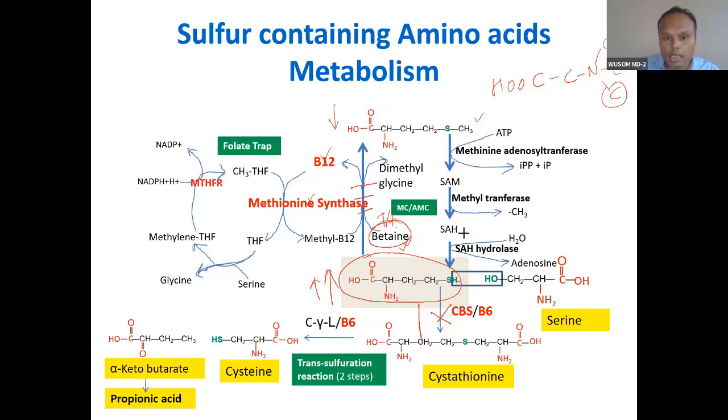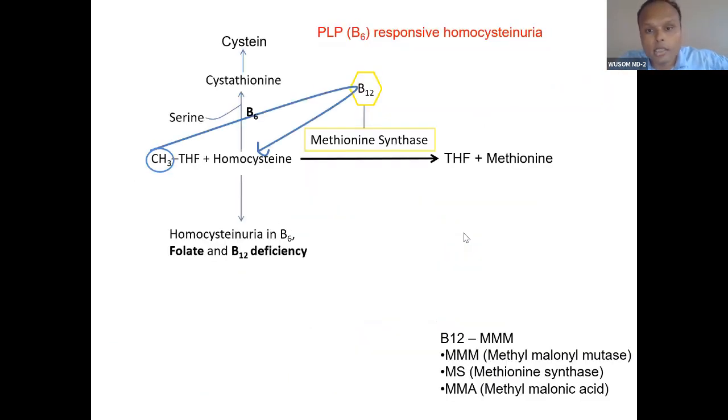So one point is degradation. The second point is synthesis, the remethylation. And the third is treatment. If you divide it into these three overall categories, you will understand the disorder better. Now I will tell you about this cycle, the conversion of methionine into homocysteine and homocysteine into methionine. This cycle is called the activated methyl cycle or methionine cycle. So you know folate trap, and I have explained the transsulfuration reaction.